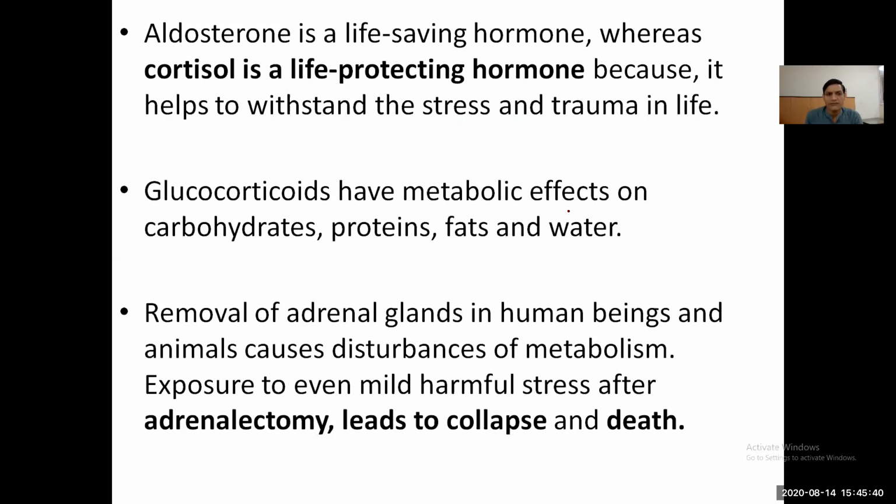Glucocorticoids have metabolic effects on carbohydrate, protein, fat, and water metabolism. Removal of the gland in human beings and animals causes disturbance of their metabolism. Exposure to mild harmful stress after adrenalectomy leads to collapse and death.